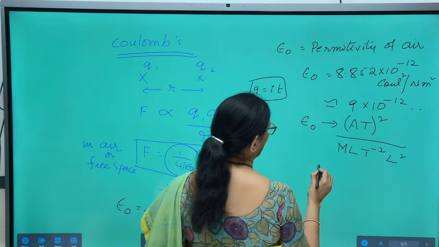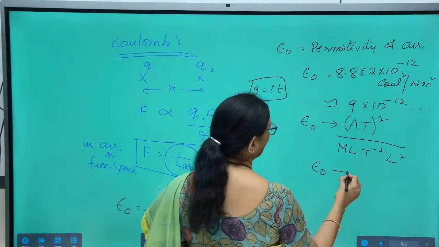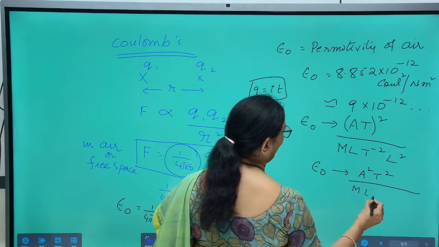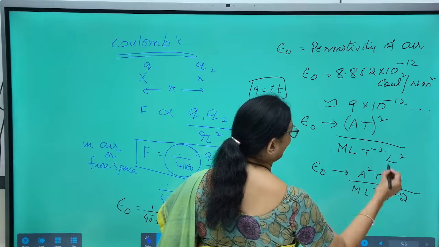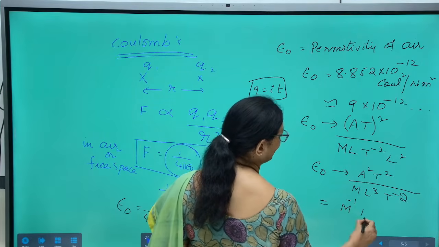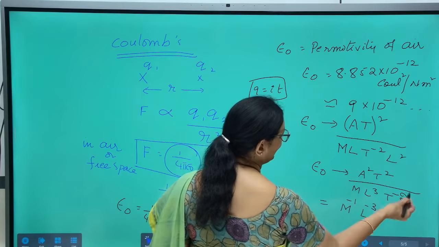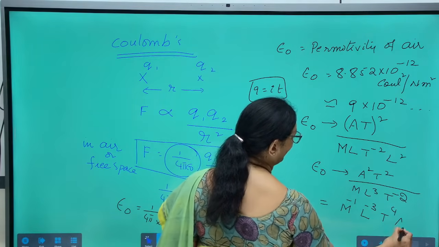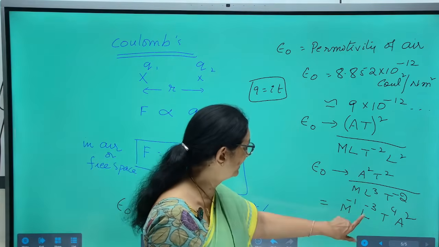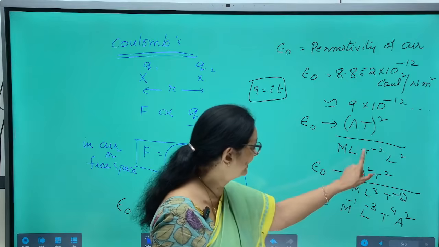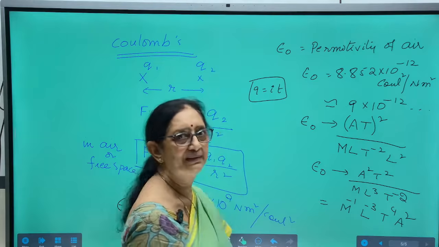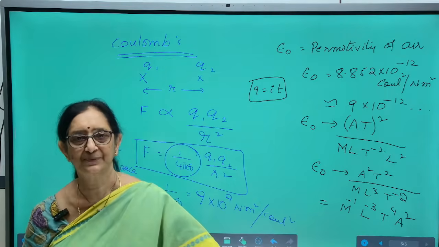So, for epsilon naught, dimensional formula is A square T square by M L cube T to the power of minus 2, or this is M to the power of minus 1 L to the power of minus 3 T to the power of 4 A square. That is the dimensional formula for epsilon naught.